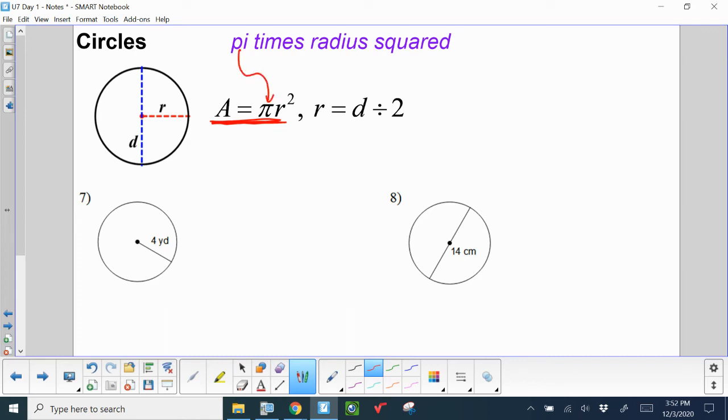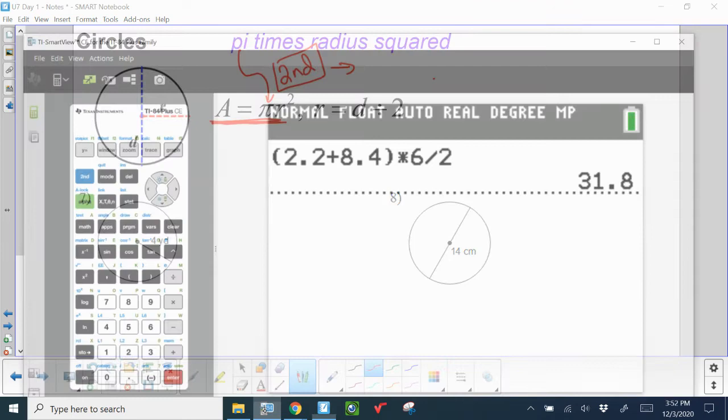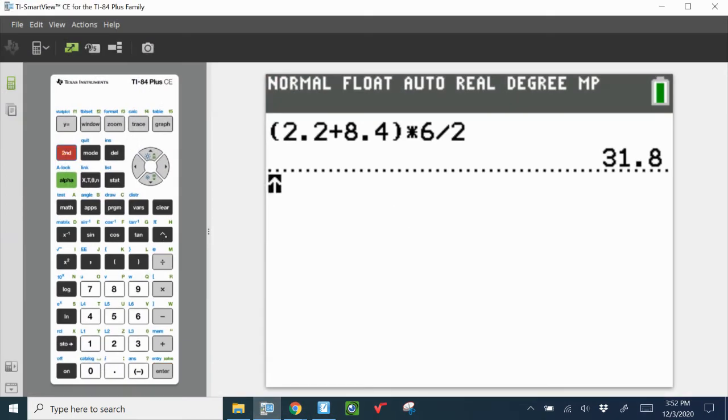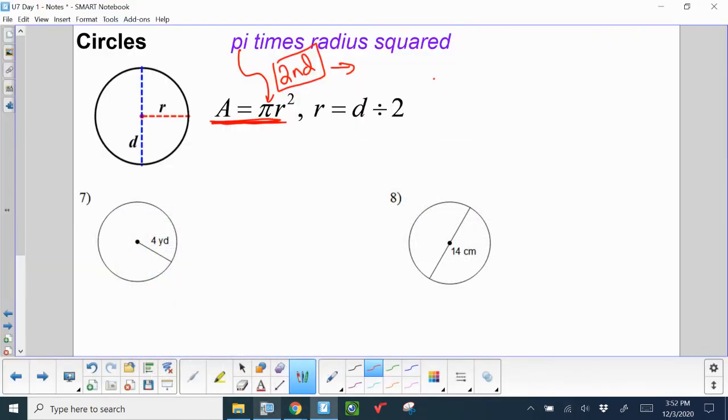To get to pi on the calculator, you must hit second, which is the blue button, and then there's this little tilde arrow that my cursor is pointing to right now that is now highlighted in red on the screen. Pause the video, go find how to do pi on your calculator. You hit second and then that little tilde. We're not using 3.14. We're using the actual pi symbol. So you hit second and that little caret arrow to get that on the calculator.